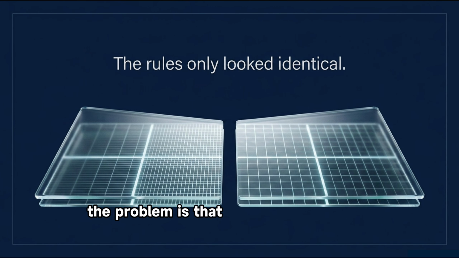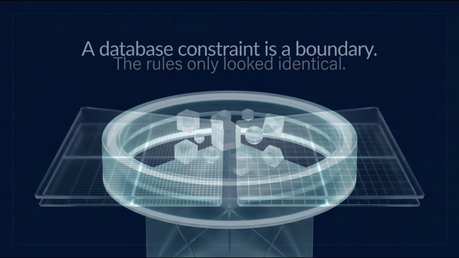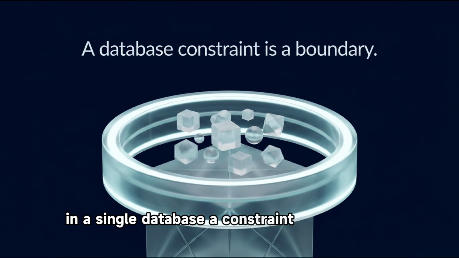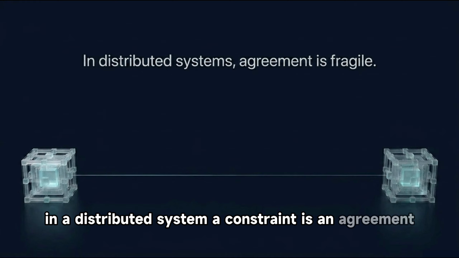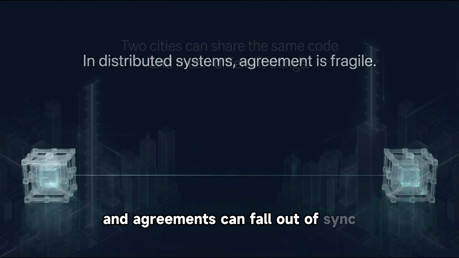The problem is that they were designed independently, with rules that looked identical on the surface and behaved differently in practice. In a single database, a constraint is a boundary. In a distributed system, a constraint is an agreement, and agreements can fall out of sync.